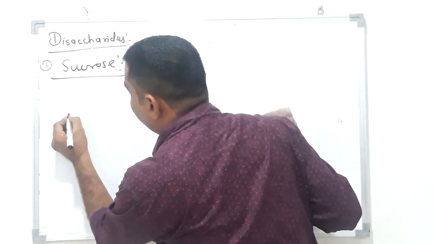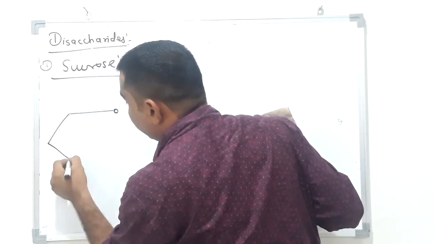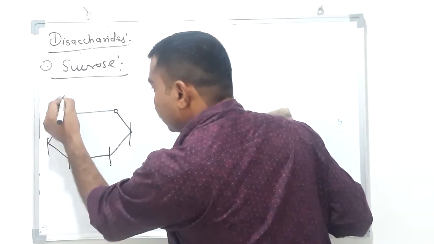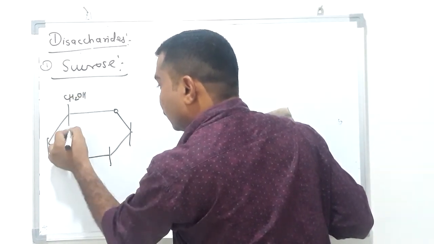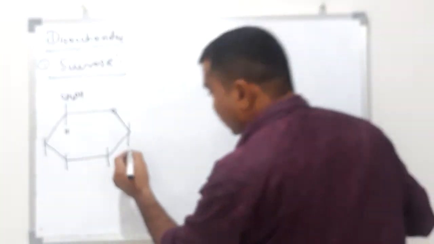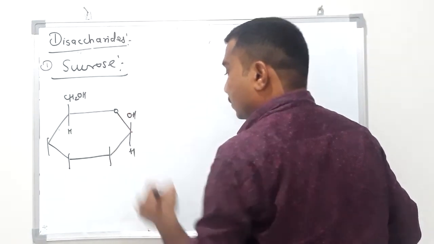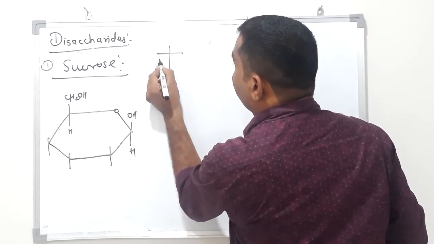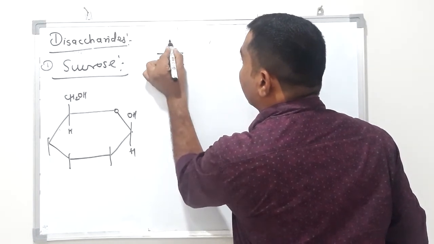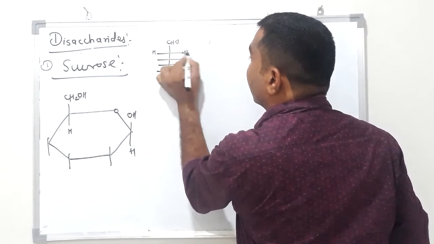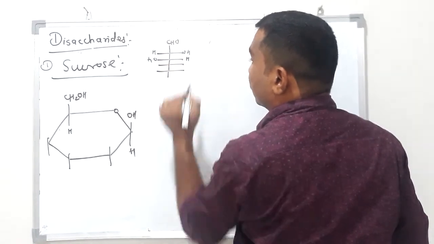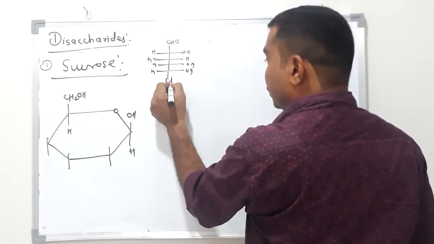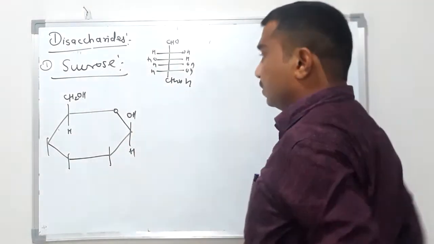See, alpha D glucopyranose. CH2OH, H, alpha means H, OH, second carbon. 1, 2, 3, 4, CHO, H, OH, OH, H, H. This is the open chain structure. From this structure we can draw this.